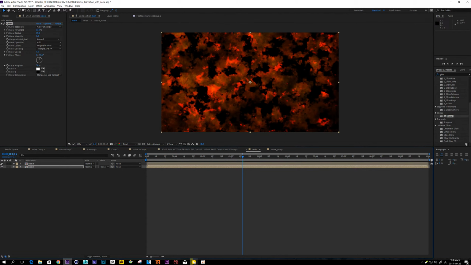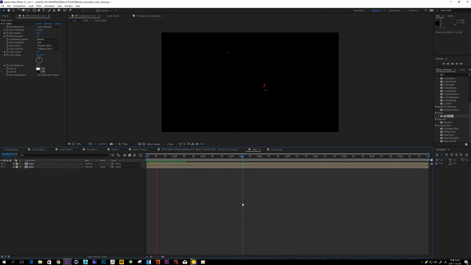Okay, now you guys can see the what's difference. It makes this edge more outstanding.